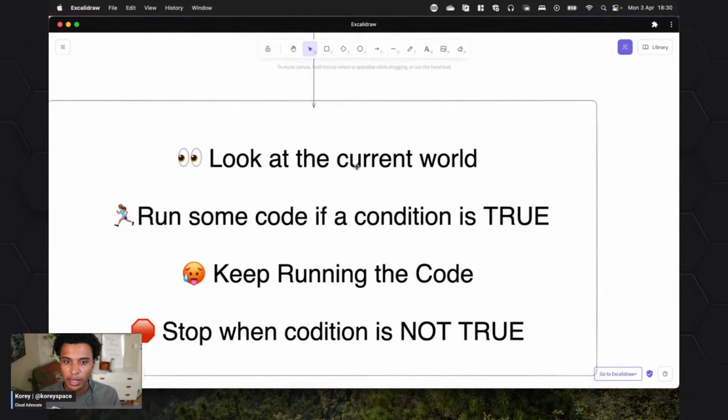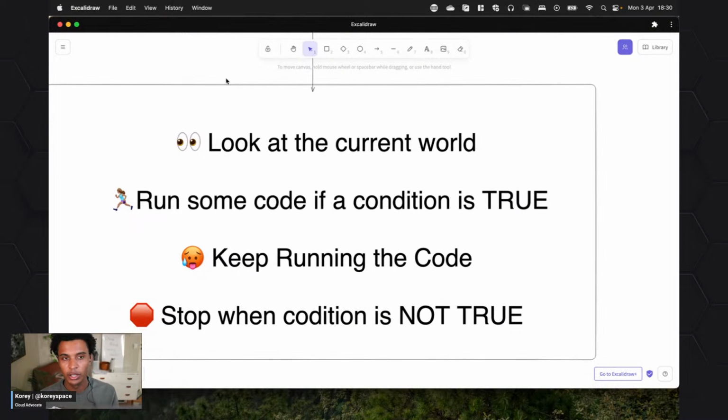So basically, just to boil loops down, it's like looking at the current world. So the world being your program, the world being the scope of where this loop is performing. Run some code if the condition is true. Keep running that code until this is not true. So this is a stop condition.